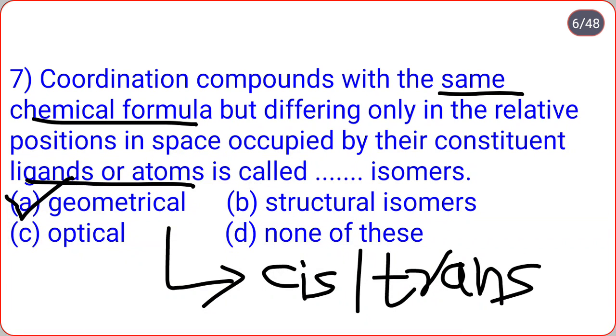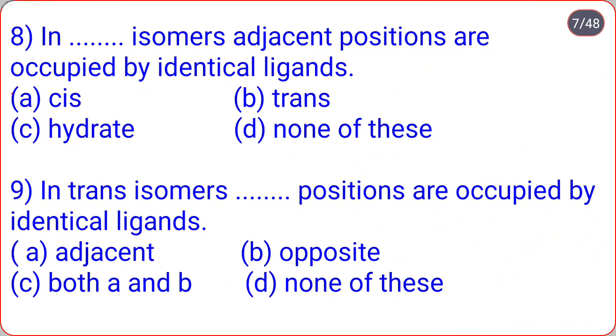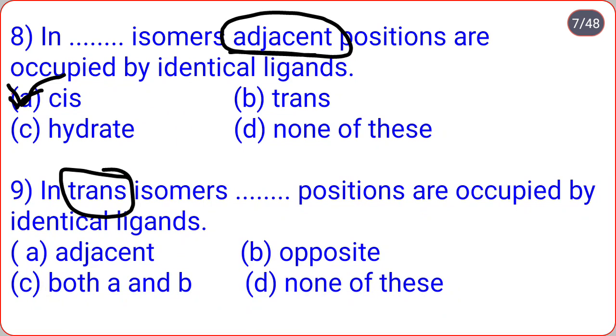We see in the next question. In isomers, adjacent positions are occupied by identical ligands: cis, trans, hydrate, none of these. So in cis isomers, adjacent positions are occupied by identical ligands. In trans isomers, opposite positions are occupied by identical ligands.